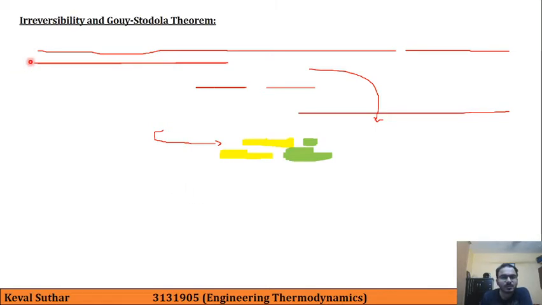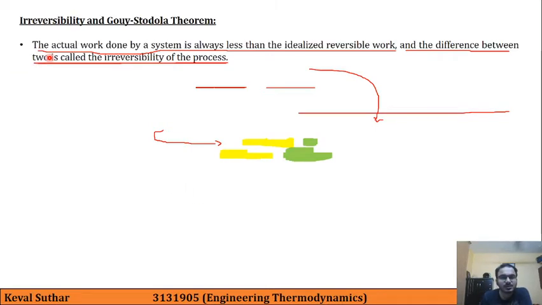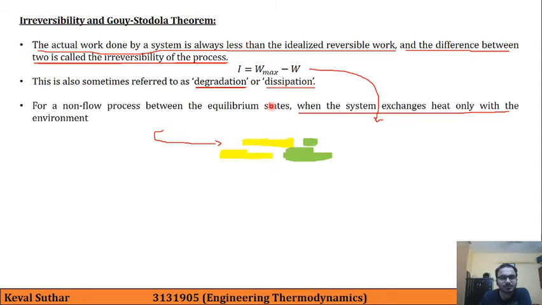Then the next topic was irreversibility and Gouy-Stodola's theorem. Here irreversibility is given by the maximum ideal work minus actual work, and this is also known as degradation or dissipation.